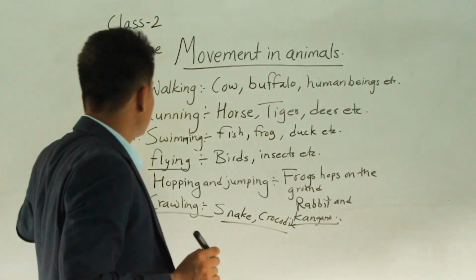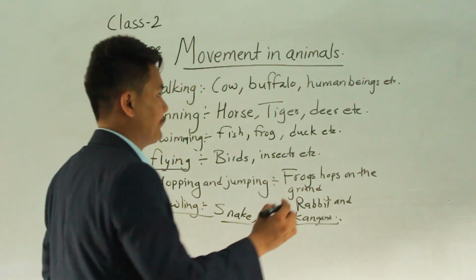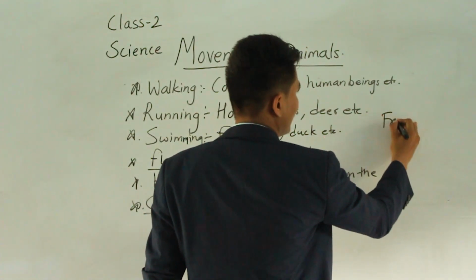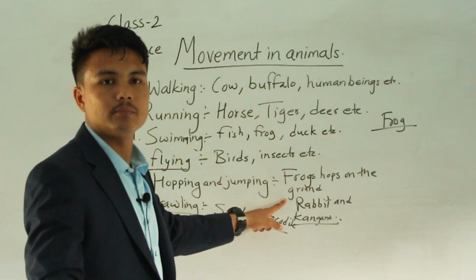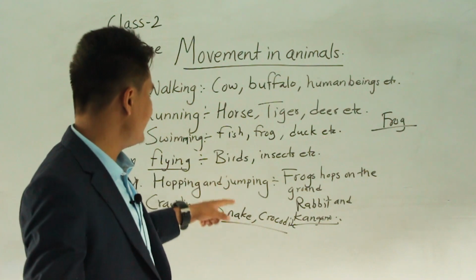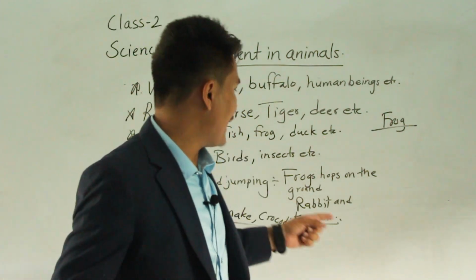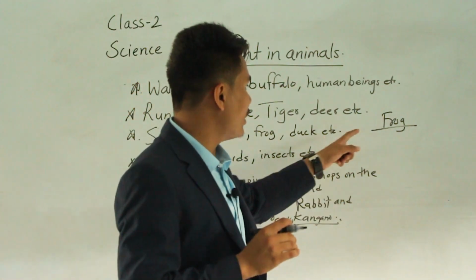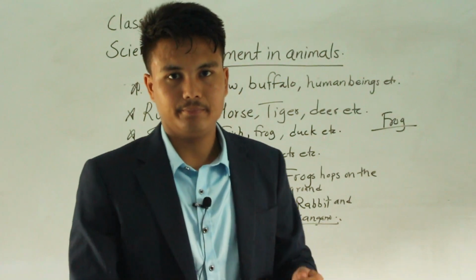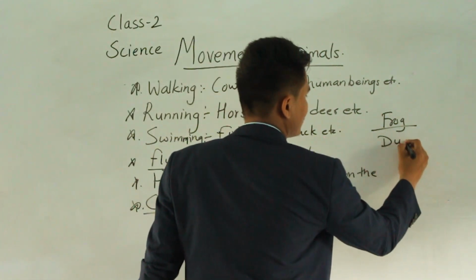Okay, some animals can move by many methods. Just for example, frog. Do you know a frog can swim and a frog can hop? On ground, frog can hop. In water, frog swims. And do you know a dog?